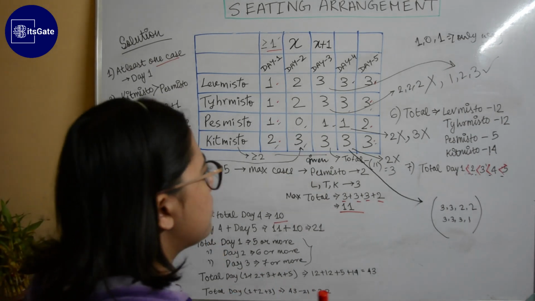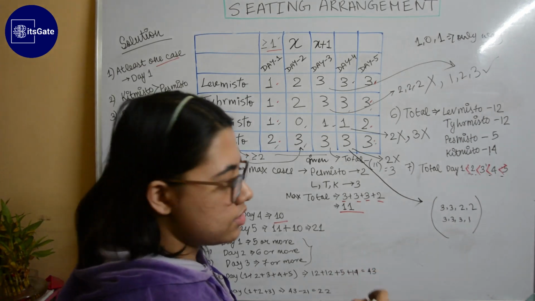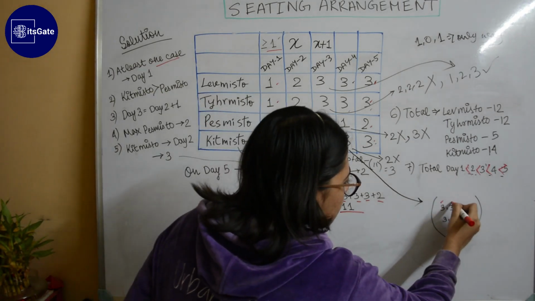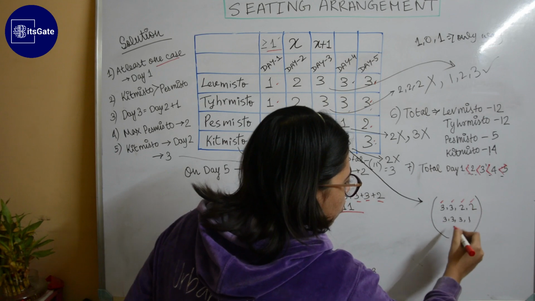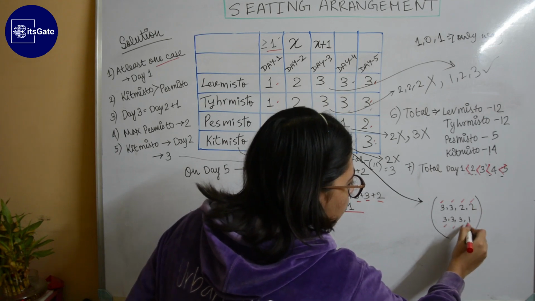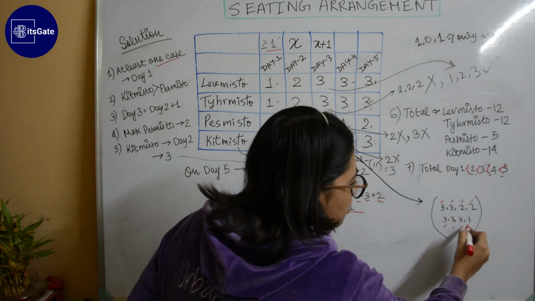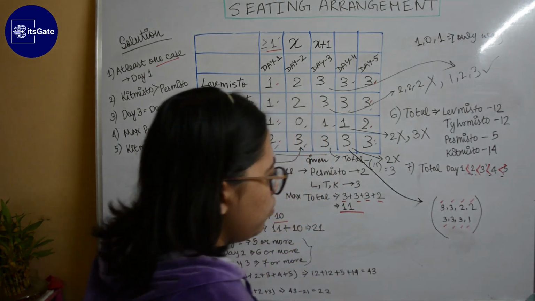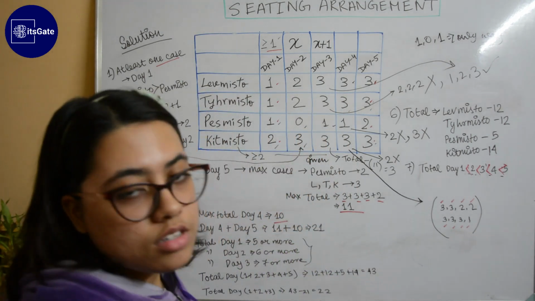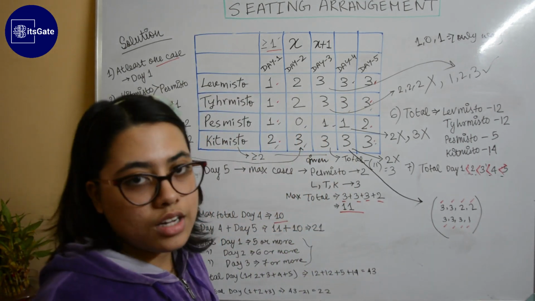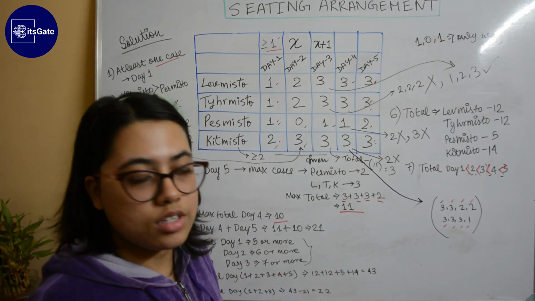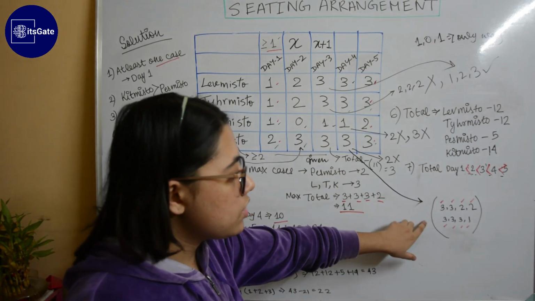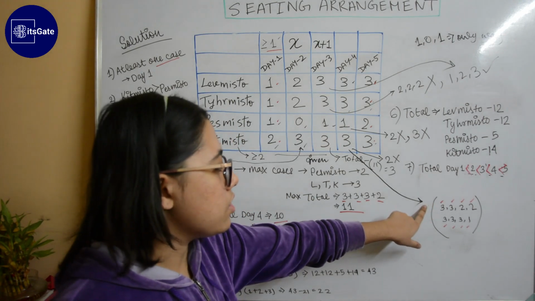So 10 can be achieved in 2 ways: either 3, 3, 2, 2 or 3, 3, 3, 1. Now, we cannot consider 4, 5 or 6 or any other numbers. So using 0, 1, 2, 3, these are the only 2 combinations through which 10 can be achieved.